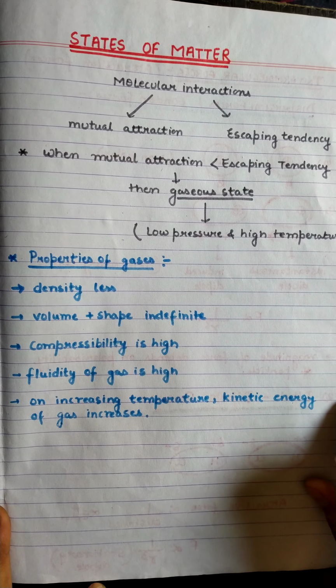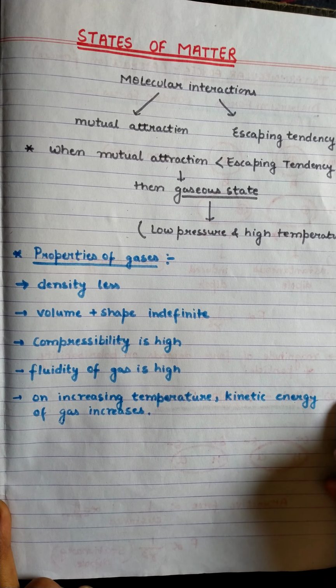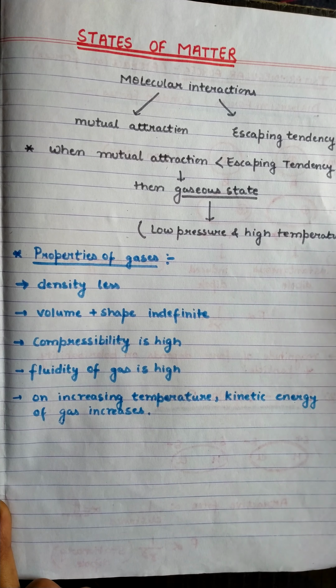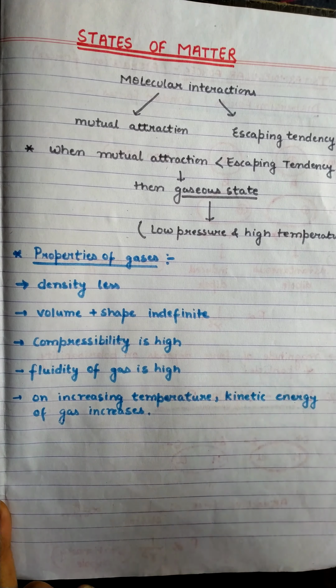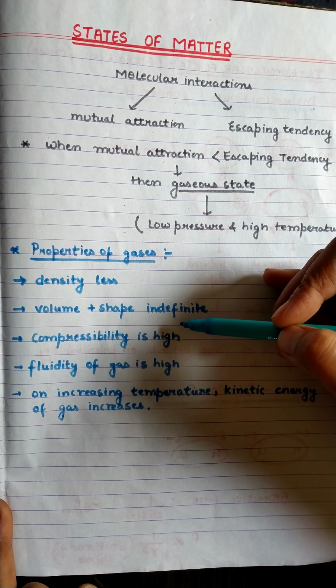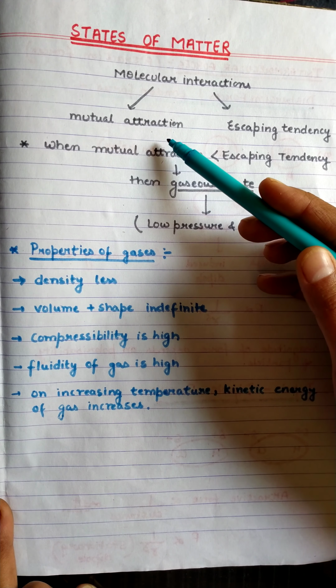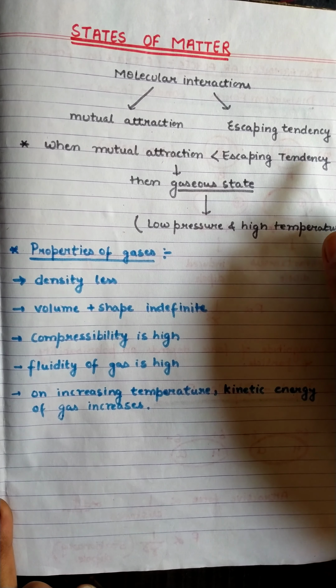Morning, students. Now, the next chapter is states of matter. Students, there are different types of molecular interactions, like attraction as well as repulsion. So in this chapter, we will study the gaseous state. There are two types of interactions: mutual attraction and escaping tendency.